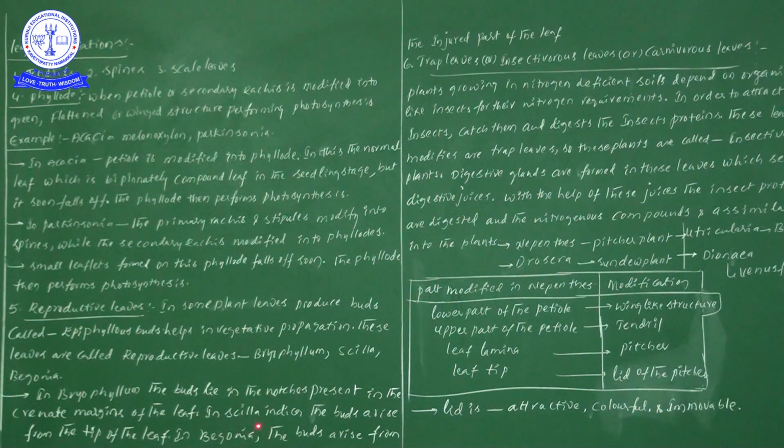Now in Scilla indica, the buds arise from the tips of the leaf. When the Scilla indica leaves grow towards the soil and get in contact with the soil, at that time formation of new buds takes place. This point is also important.